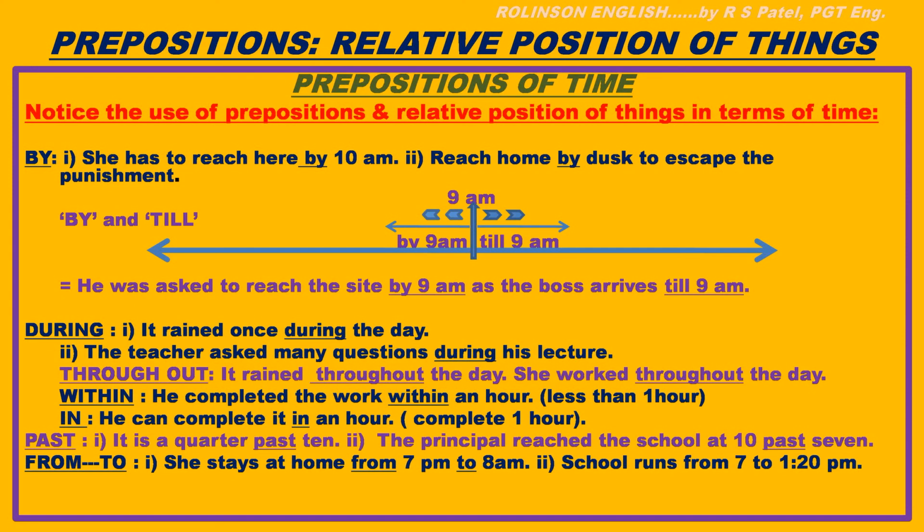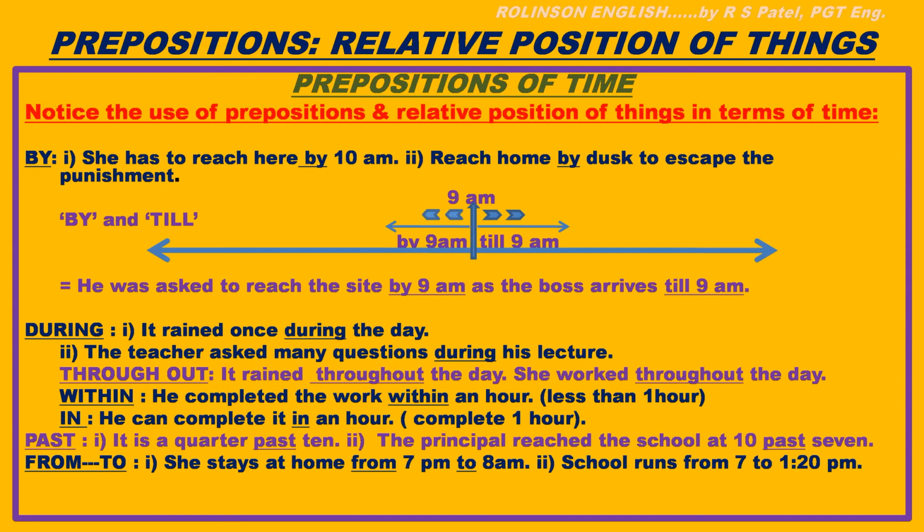Okay, let us see the example. He was asked to reach the site by 9 am as the boss arrived till 9 am. Okay, now you can guess why there was this advice. It means they wanted him to reach before the boss.